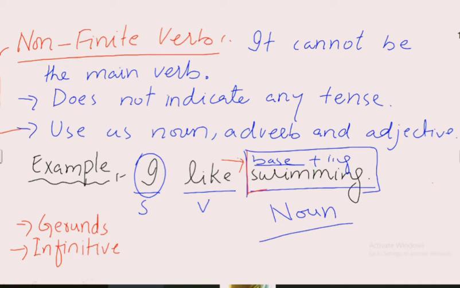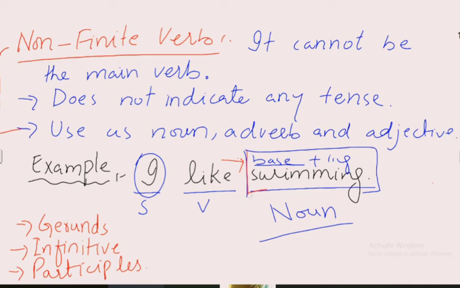After that, thirdly, we have participles. These are the kinds of non-finite verb. A non-finite verb doesn't show or perform any action, and it doesn't indicate any tense. It acts as a noun, adverb, or adjective in the sentence.